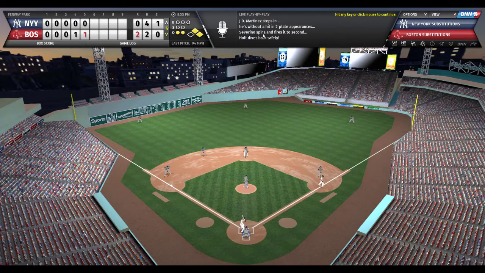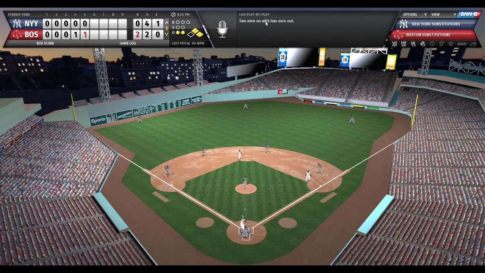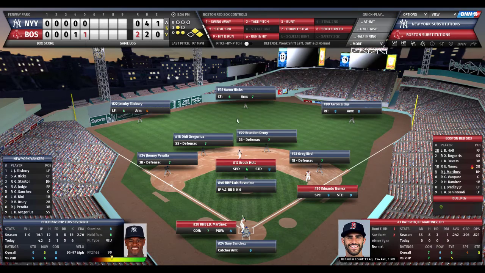Oh, they throw behind at second base, and getting back is Holt. Wow. Drury almost snuck in behind him as they're playing a weak shift left in the infield. Again, Martinez to take. Here's the pitch. Strike, inside corner. Martinez didn't like that call on the 97-mile-per-hour fastball. He's ready to grip and rip.